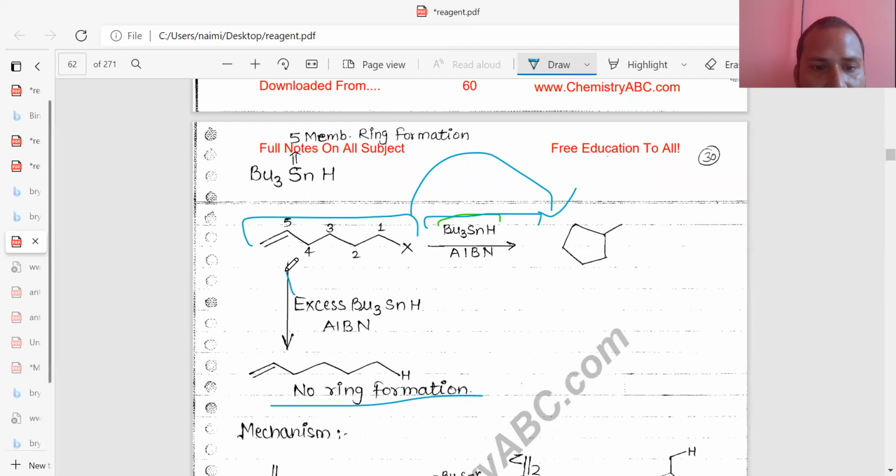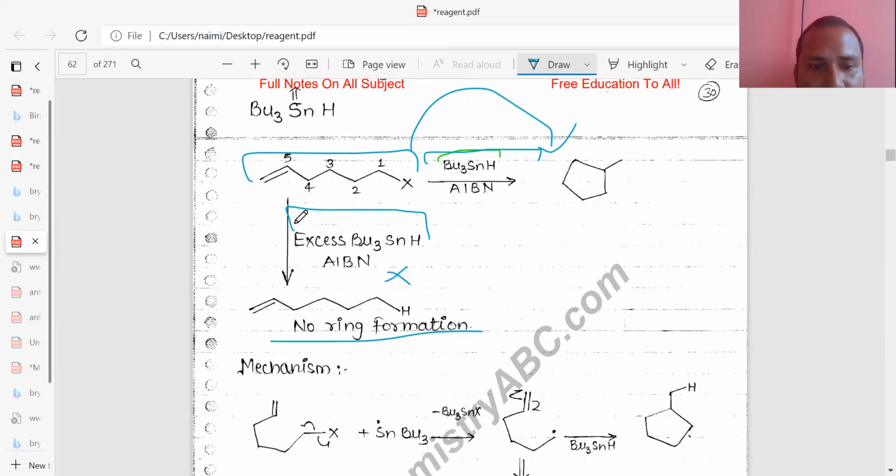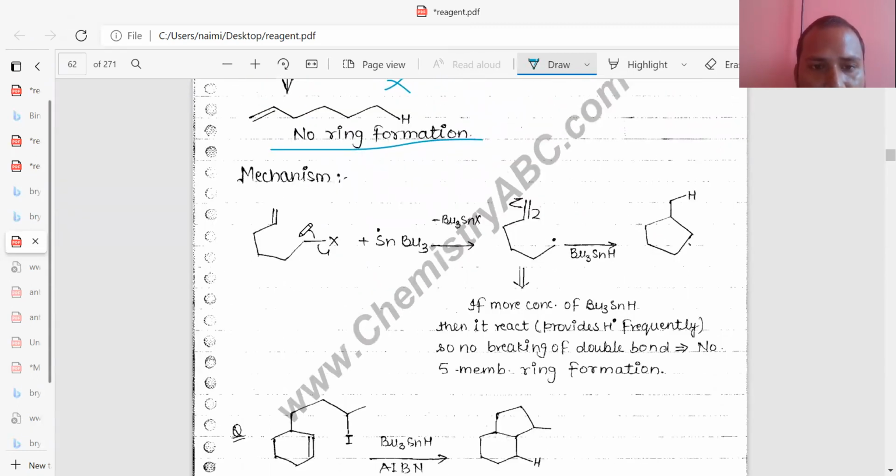Okay. So if you add more, it is the drawback of this. So there is a need for equivalents. How many equivalents will you add? If you add 2-3 equivalents here, the mechanism involved is this: first of all, this C-X bond will break down, forming a free radical, a single free radical, and this also forms a free radical. So one free radical forms at this bond, and this is H.